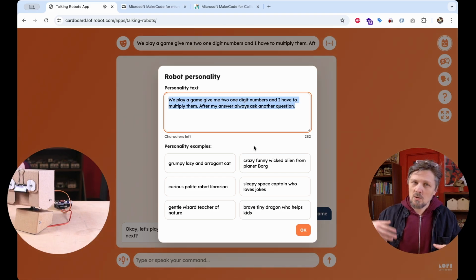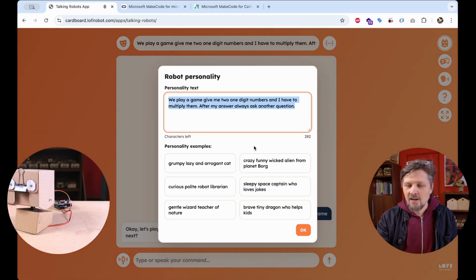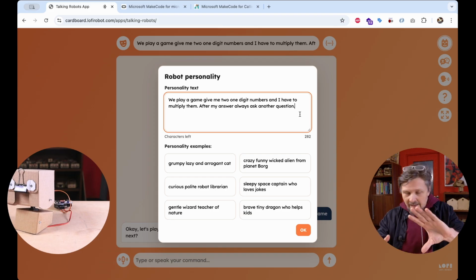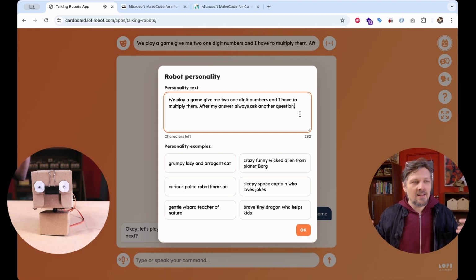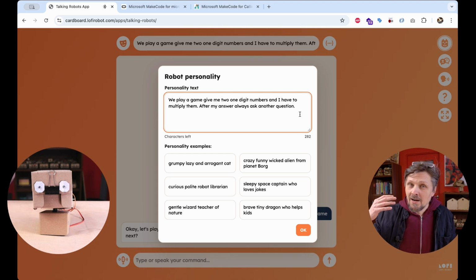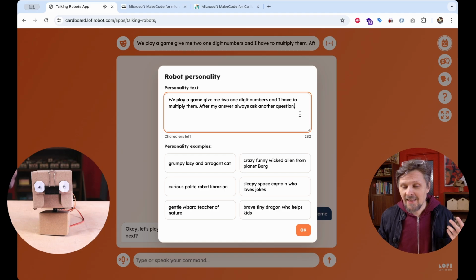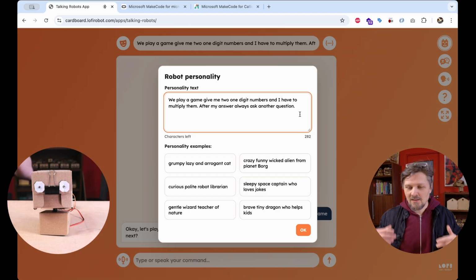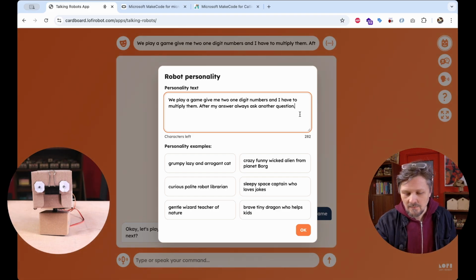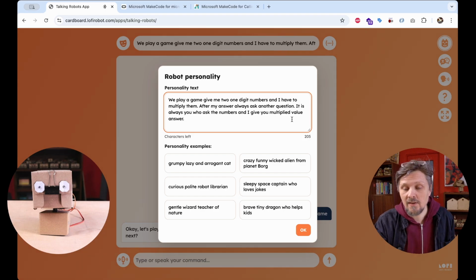Play a game with us, role play something, and the quality of the execution of this task depends highly on our prompt, and we have to tweak it, check it a few times to achieve the best quality. So this playing game scenario is a nice exercise to test our new skills of how to program an AI robot to do specific tasks. So right now our robot doesn't understand precisely who asks the question and who answers. So let's specify it. Let's add one more thing to the prompt. I added one more sentence. It is always you who ask the numbers and I give you the multiplied value answer.